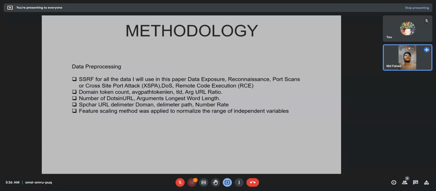These are the data processing and SSRF. All the data used in the paper include protocol, port scan, domain token count, number of dots in the URL, and other features. A scaling method was applied and normalized.